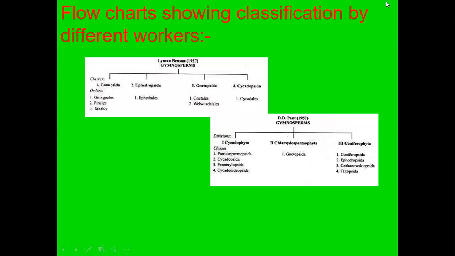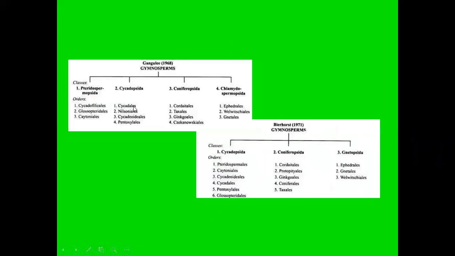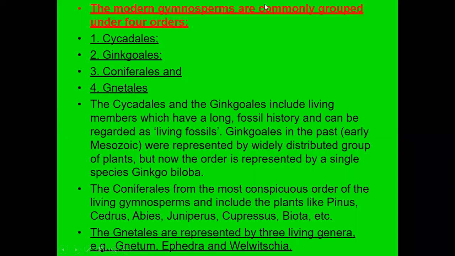Okay. The flow chart showing the classification by the different workers. So this is in 1957, Pant and Lemon Bensor. So these are the classification systems here. Next, this is 1960, Andrew as well as Sahani. So Ganguly in 1968, so this is also an Indian scientist. They have classified four classes and then placed the several orders here. This is Brenhorst in 1971. Three classes and then placed the orders here. So modern gymnosperms are commonly grouped here. So these are the modern classification systems.